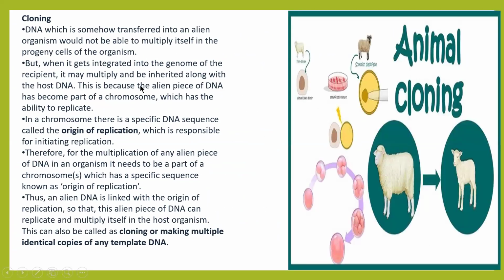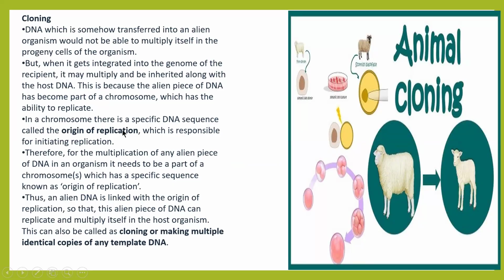An alien piece of DNA transferred into an organism would not be able to multiply itself in the progeny cells of the organism. But when it gets integrated into the genome of the recipient, it may multiply and be inherited along with the host DNA. This is because the alien piece of DNA, meaning a new piece of DNA, has become a part of the chromosome, which has the ability to replicate and duplicate.